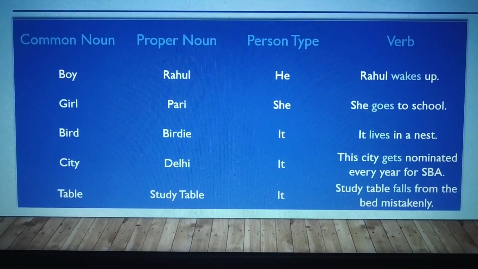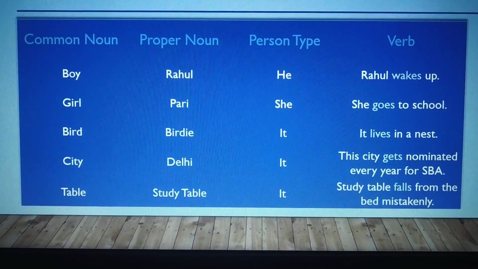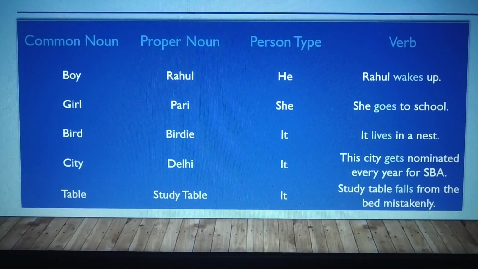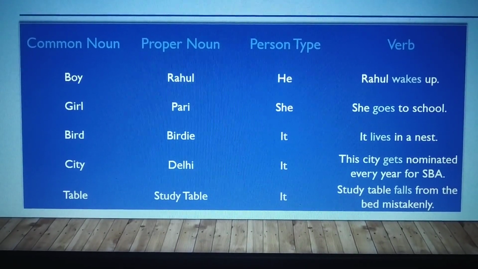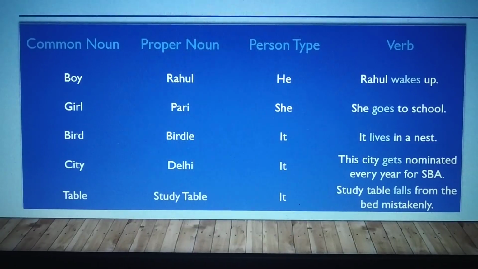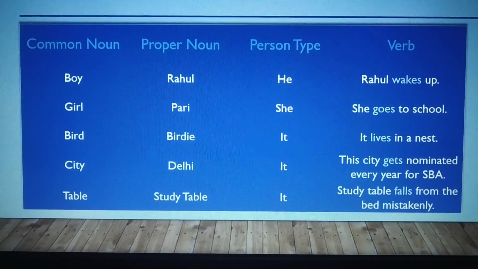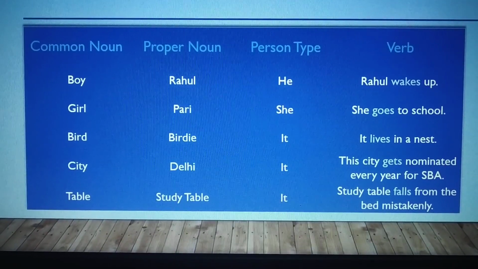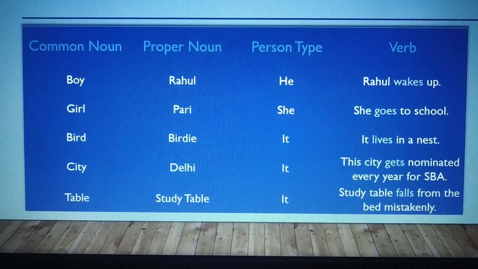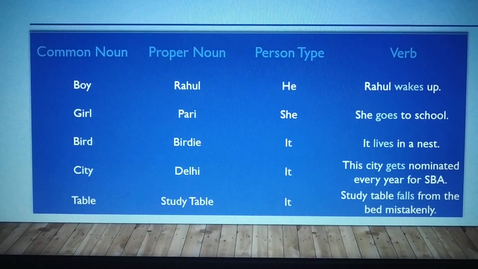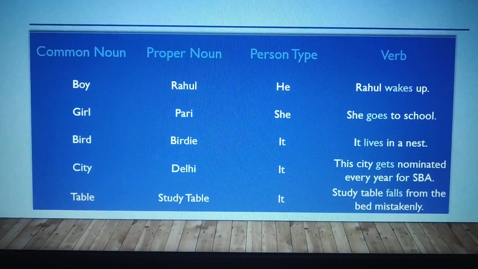Here s is added, and then city, Delhi. And then it is the person type, which is third person type. This city gets nominated every year for Swachh Bharat Abhiyan. So table, study table. It is the person type. Study table falls from the bed mistakenly. Fall. Fall is the verb. We added s here. Let's go to next page to find more about verbs.